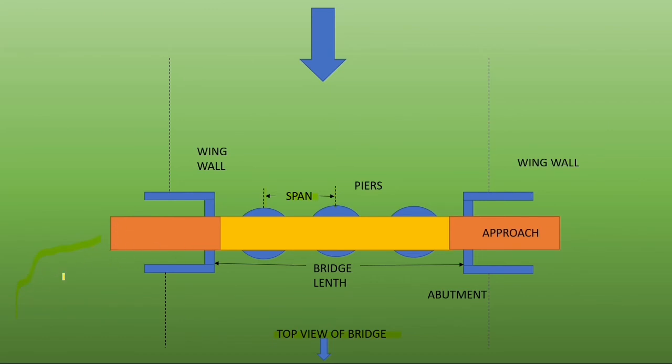First the road connects to the approach and then it connects to the carriageway. This is an approach, and this is also an approach. What are these? These are piers. What is this thing? This is known as an abutment, and these are known as wing walls. Fine. So bridge length is the clear distance between the faces of abutments.